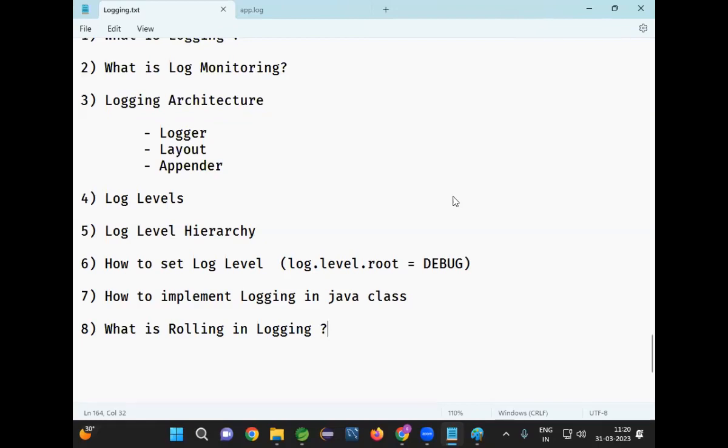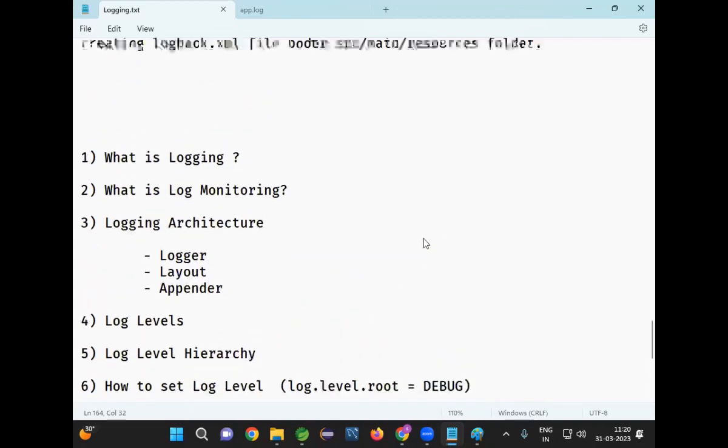How many ways can we do the rolling in logging? Two ways. One is time-based rolling, another one is size-based rolling. What is the meaning of time-based rolling? Every day, one log file will be created. What is size-based rolling? Based on the given size, a new log file will be created. Good. Any questions, anyone?